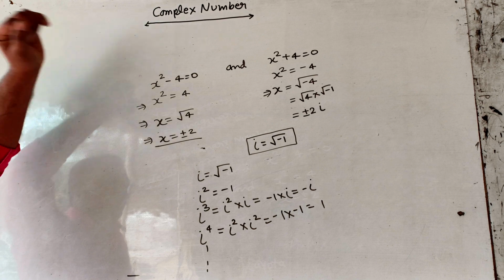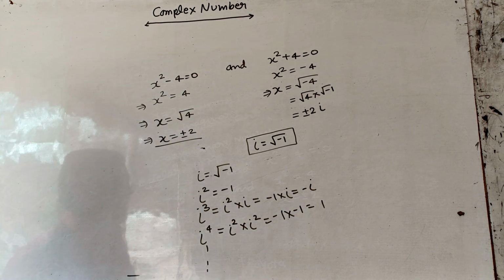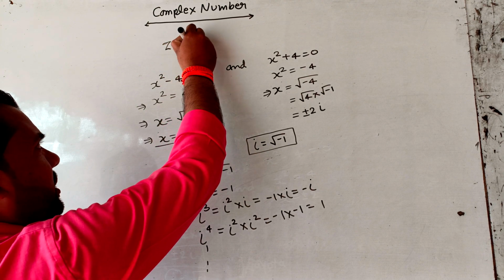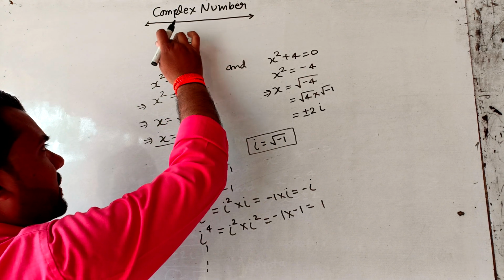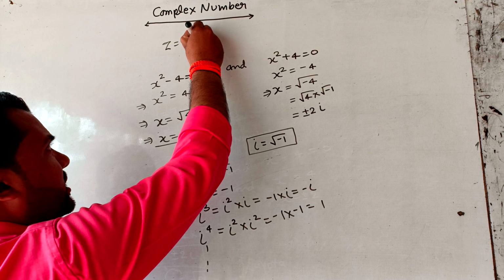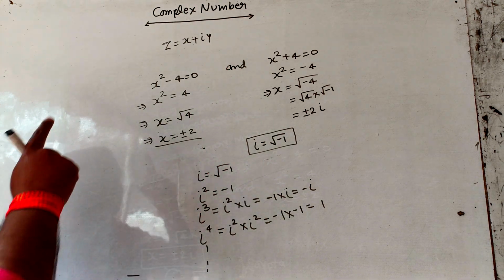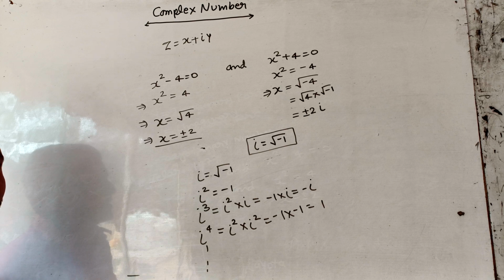Or that number which can be written in the form x plus iy is called complex number. Complex number is always denoted by z, and its standard form is z equal to x plus iy. Here x is real part and y is imaginary part, and number i is called imaginary number.